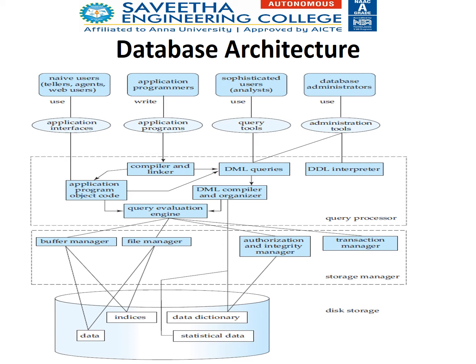Next is the query processor. The queries and programs written by various levels of users are given to the query processor. The query processor in turn converts, either compiling or interpreting, into an optimized form. This is the job of the query processor. DDL is data definition language.